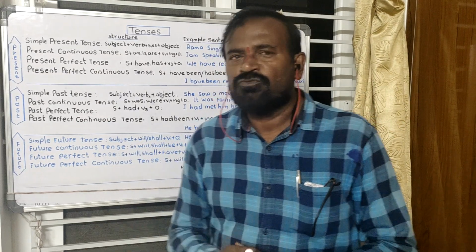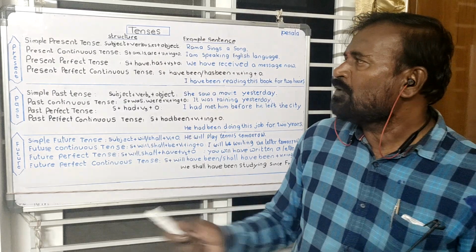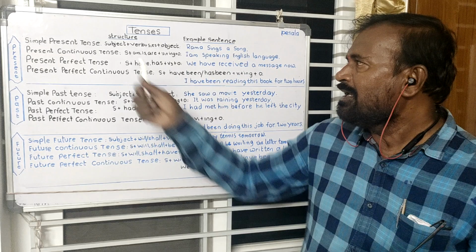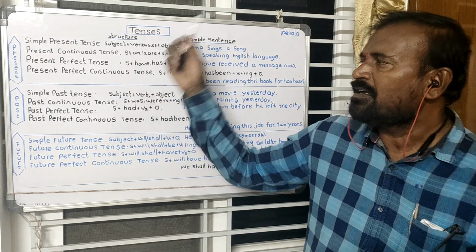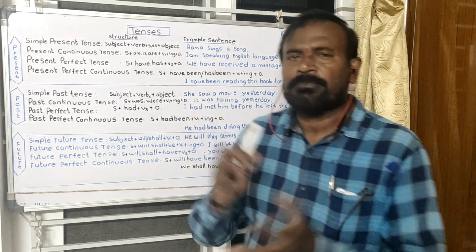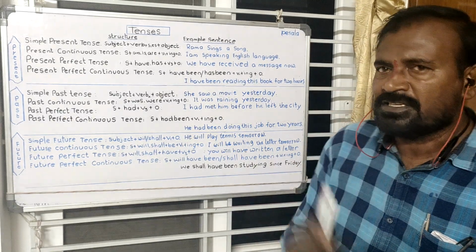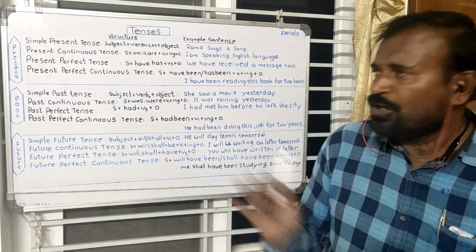And why do we use the simple present tense, what purposes do we use it for? It should be known. Most of the language is found in the simple present tense. It is utilized for a number of purposes. For daily life purposes we use this. For repeated actions we use this. For regular actions we use this.